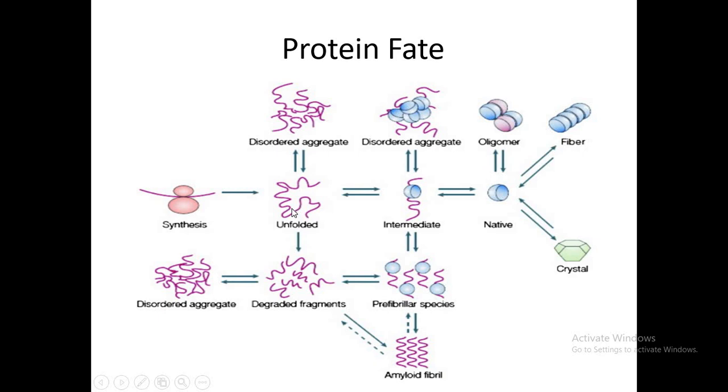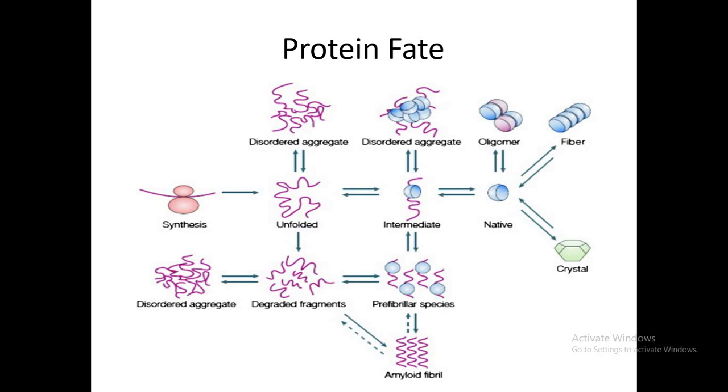the nascent protein is released, and previously it would be present in the unfolded form. Then there would be an intermediate form, meaning the protein starts taking its secondary structure, and then the protein would be present in the 3D structure, that is the native conformation or fully folded conformation. But it can happen that at any of these stages the protein can form aggregates.